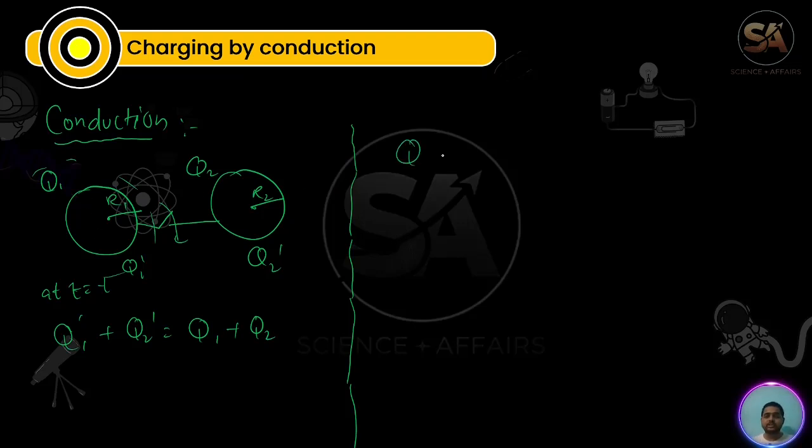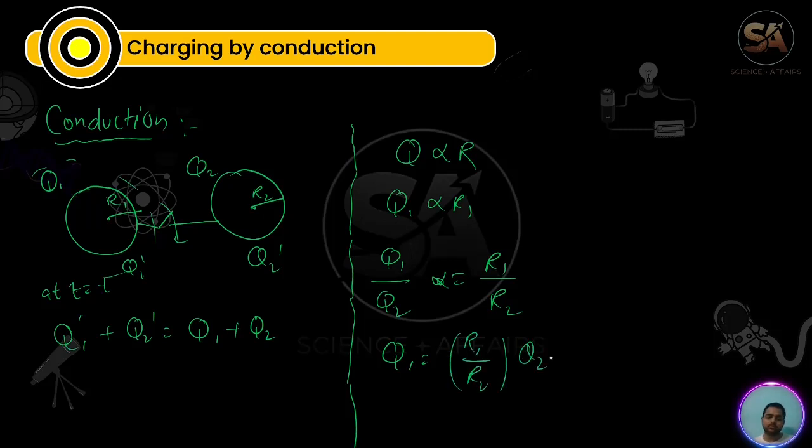So q is proportional to r, so q1 by q2 is proportional to, or equal to, r1 by r2, and q1 can be written as r1 by r2 into q2.